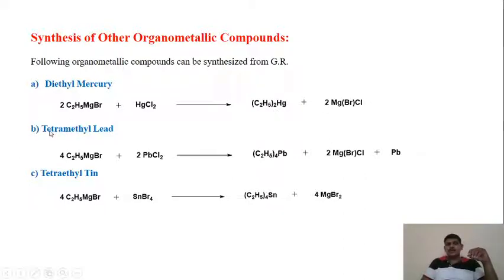Again, for the preparation of tetraethyl lead, 4 moles of ethyl magnesium bromide react with 2 moles of lead chloride to give the tetraethyl lead, (C2H5)4Pb, plus the byproduct 4 MgBrCl plus lead. Then in the formation of tetraethyl tin, 4 moles of ethyl magnesium bromide react with tin tetrabromide to give the tetraethyl tin plus 4 MgBr2.